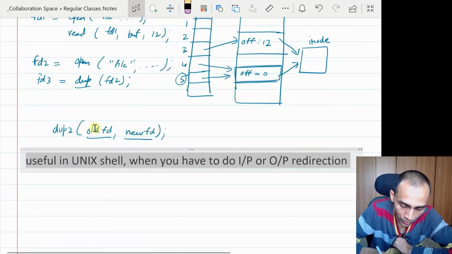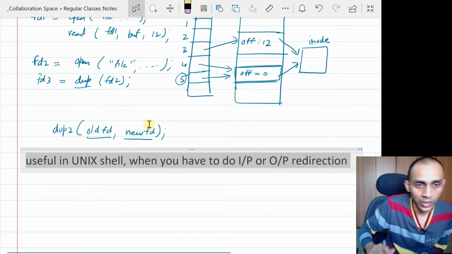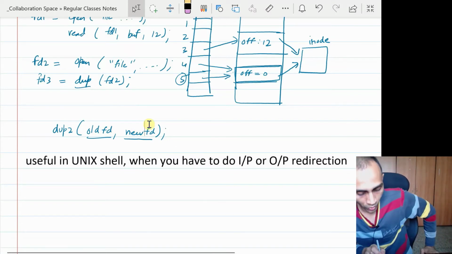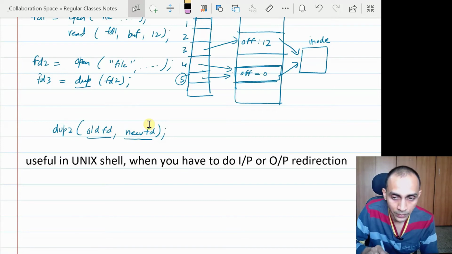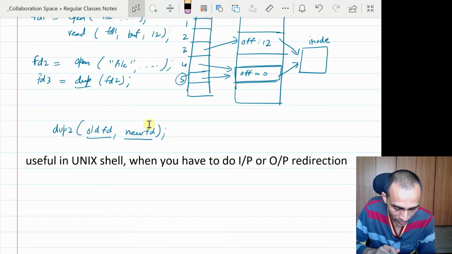So if you replace it with standard output, then instead of the output going to the console, it will go to the file that you have opened. So in that way, you can redirect the information using these dup commands.